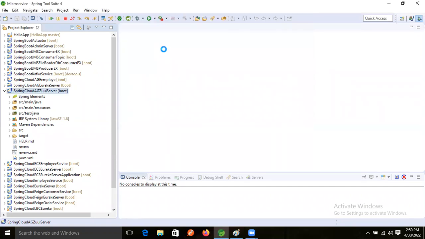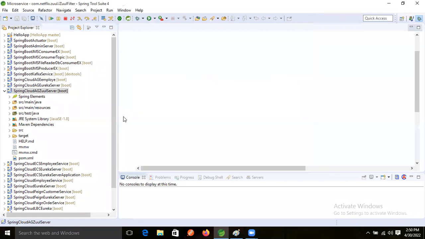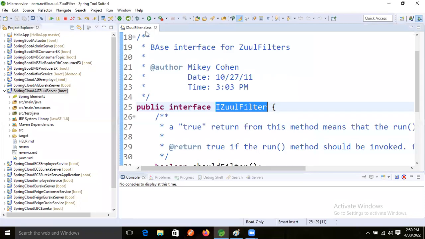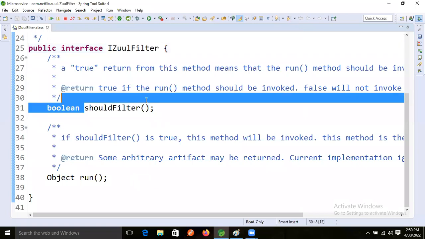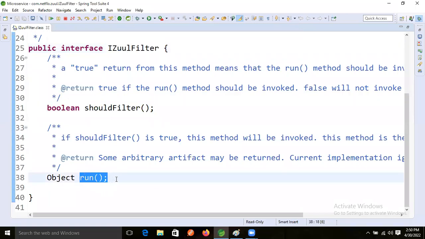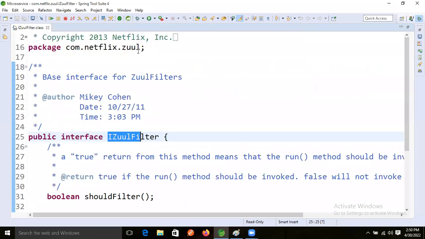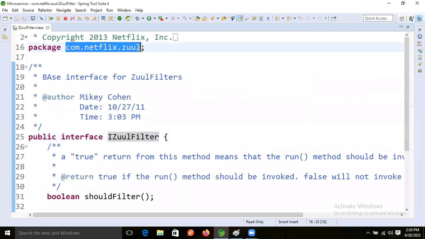Inside this IZuul interface, two methods are there, right? These two methods are should filter and run, right?